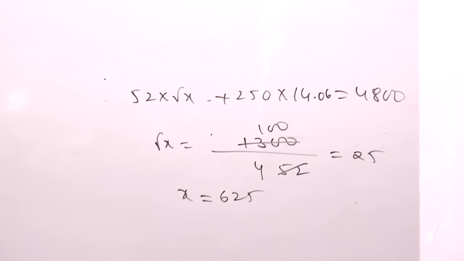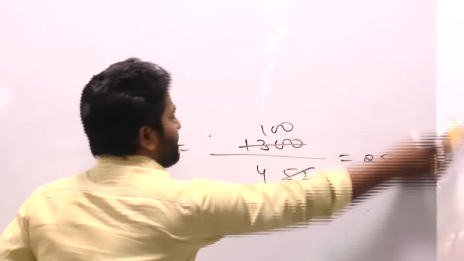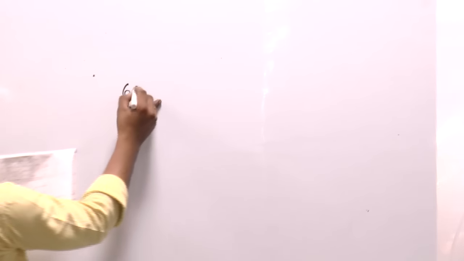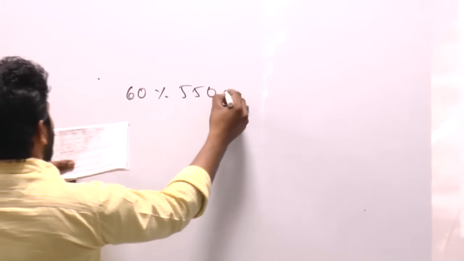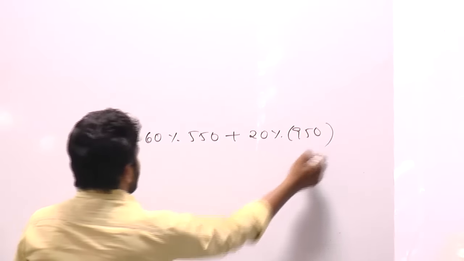Next, 44. 60% of 550 plus 20% of 950. How do you get 60%? Half plus 10%.